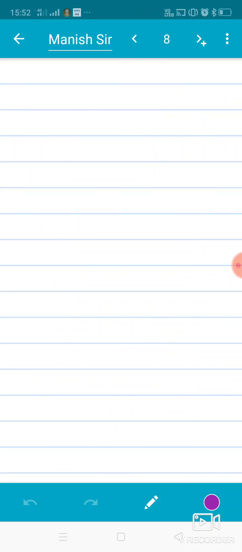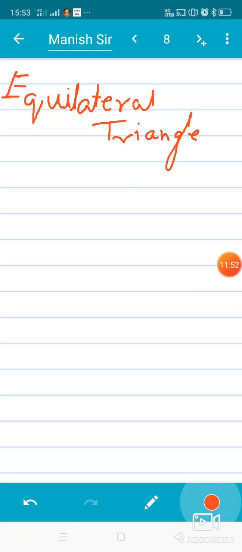Next is the equilateral triangle. We know that a triangle whose sides are equal is known as an equilateral triangle.